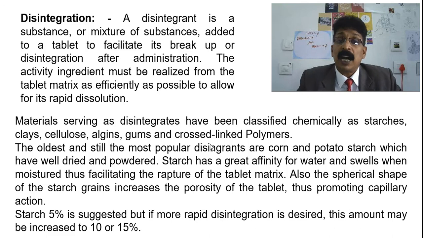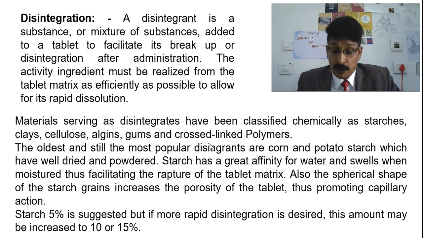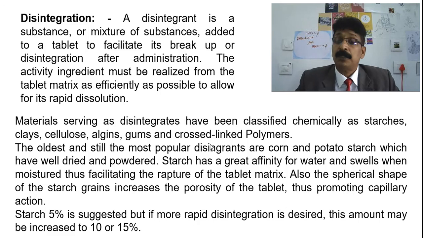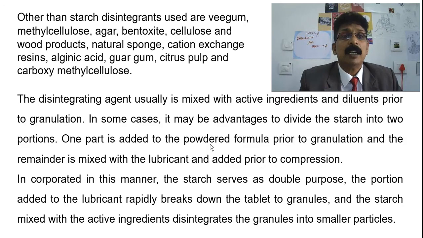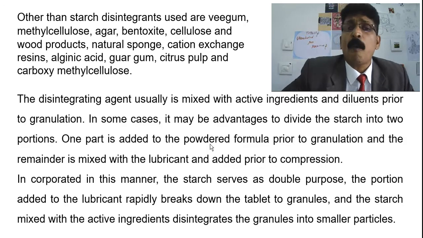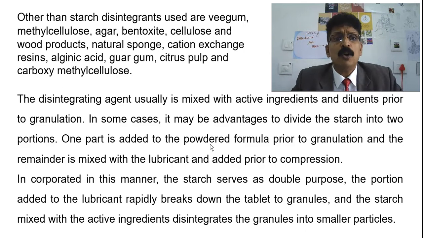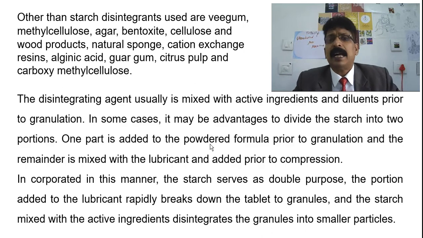So 5% starch is suggested, but if more rapid disintegration is desired, this amount may be increased up to 10 to 15%.